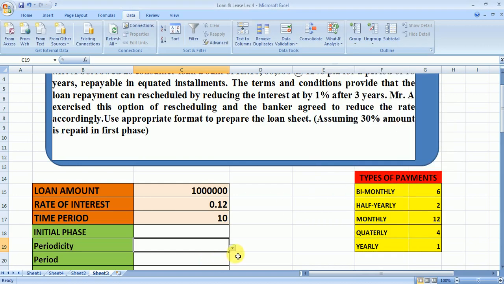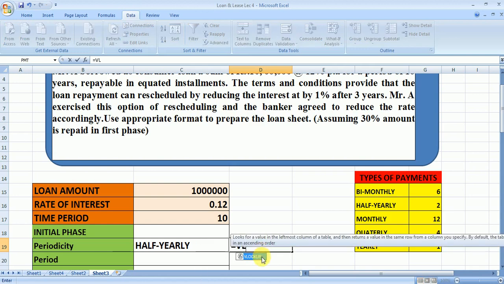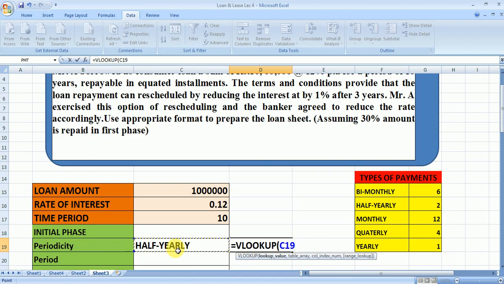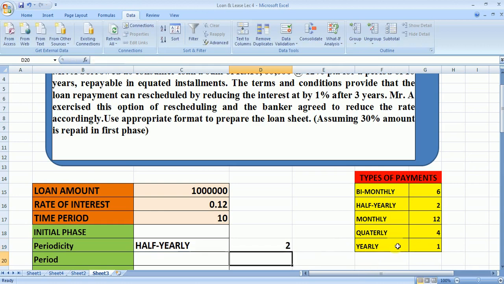Then you can see the drop down option is there, so you can choose any option. Now we have to reflect the choice also, so I am using the VLOOKUP function. We want to look up the value of this cell from this table and the value of column number 2, then enter. Now the period in the initial phase is 3.